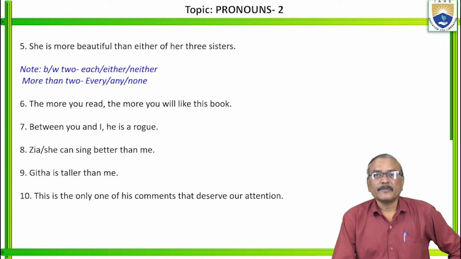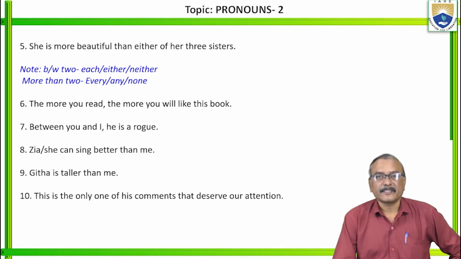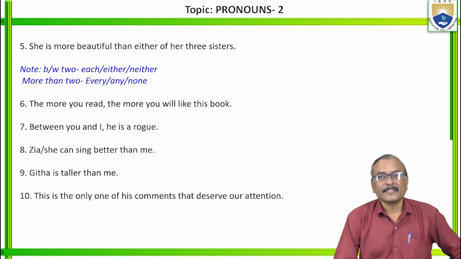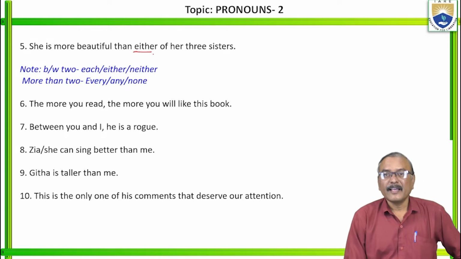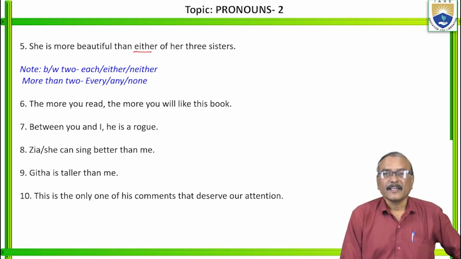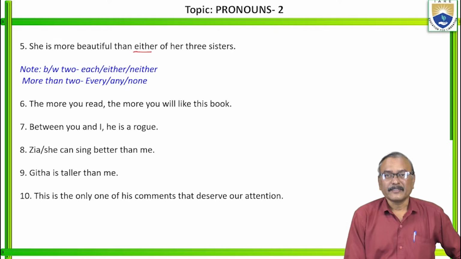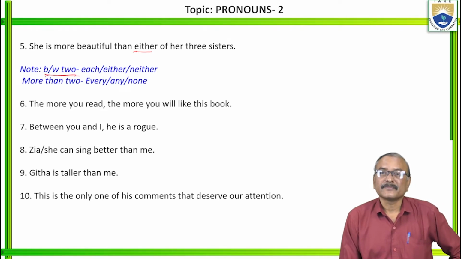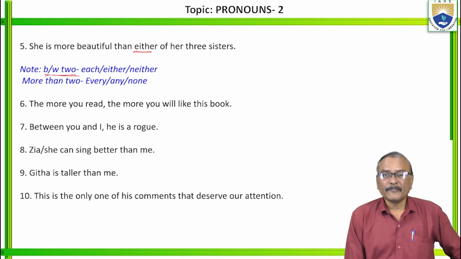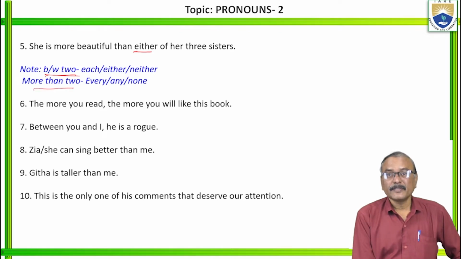Yeah, she is more beautiful than either of her three sisters. You see, when do we use either, neither, each, every here? Remember that. You have to use each, either, neither when you speak of between two only. When you speak of among more than two, it should be every, any, none.